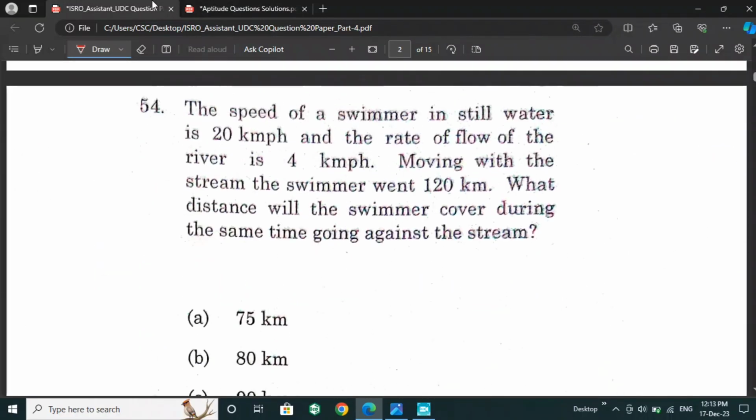Then next: the speed of the swimmer in still water is 20 km per hour and the rate of flow of the river is 4 km per hour. Moving with the stream, the swimmer went 120 km. What distance will the swimmer cover during the same time going against the stream?